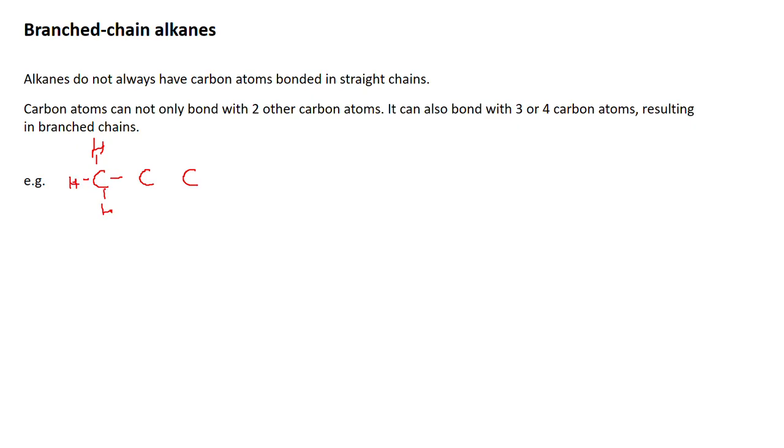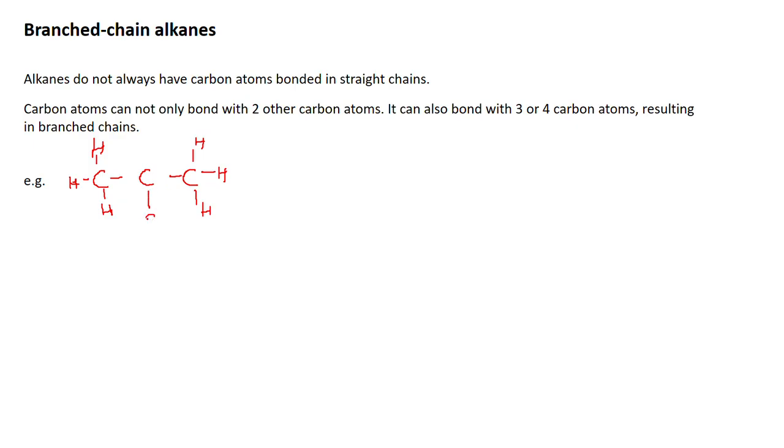Now this carbon atom, the carbon atom on the extreme is bonded to one carbon atom, right? The extreme carbon atoms are always bonded to one carbon atom. What about the carbon atom in the middle? To how many carbon atoms is it bonded? The one in the middle. 2. So if it is just bonded with 2, you will have a straight chain alkane.